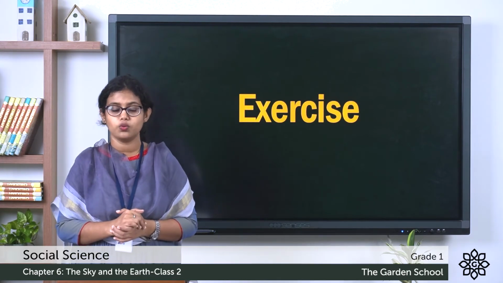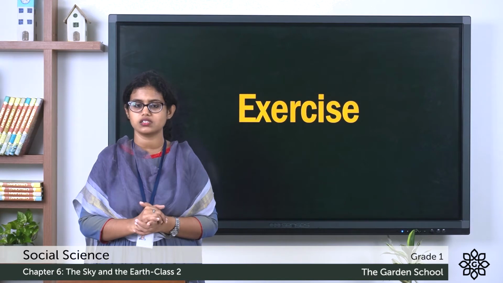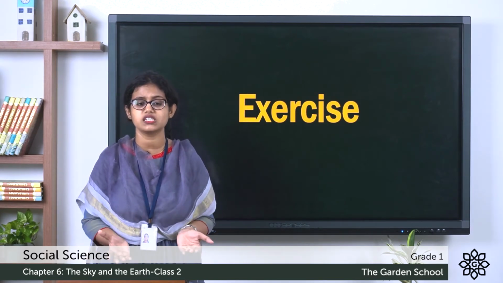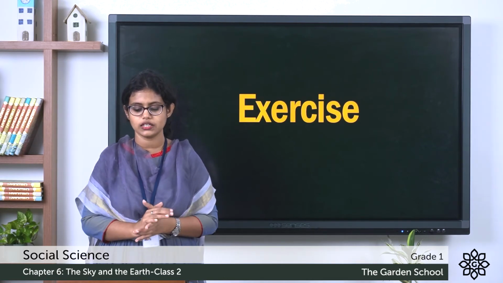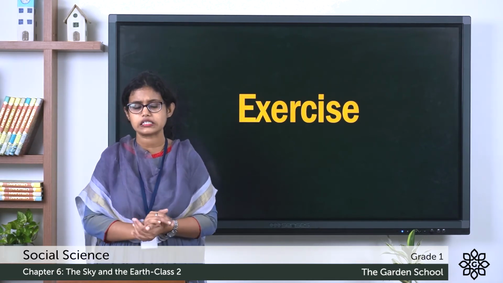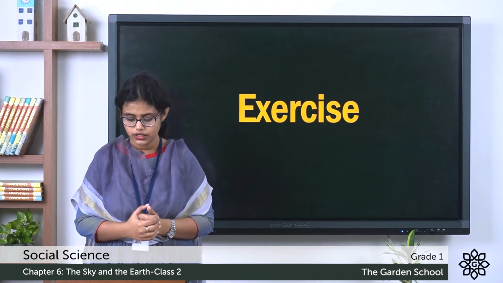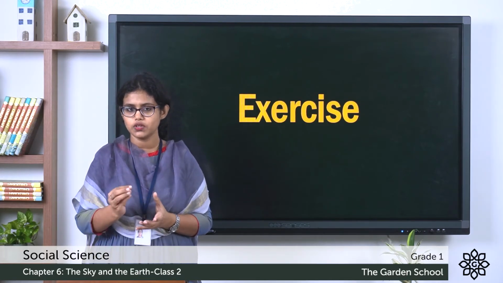Next one is rainbow. Can we see a rainbow? Yes, you can tick in that box. And what is the last picture? It's a picture of a fish. Can we see the fish in the sky? No. So these are the different things that we can see in the sky during the day. And there is a question for us to think over. So let me read the question.